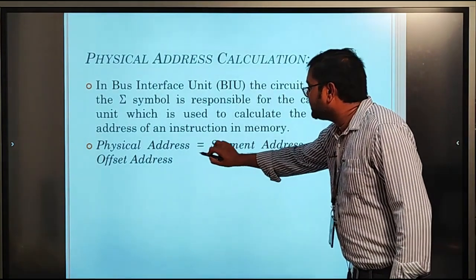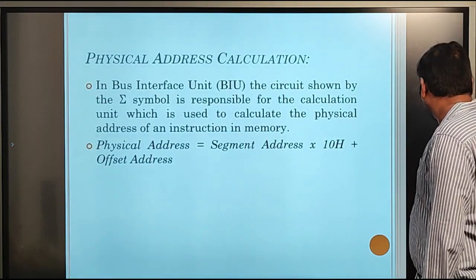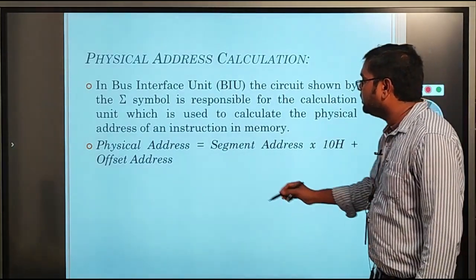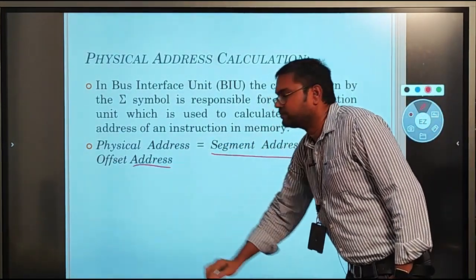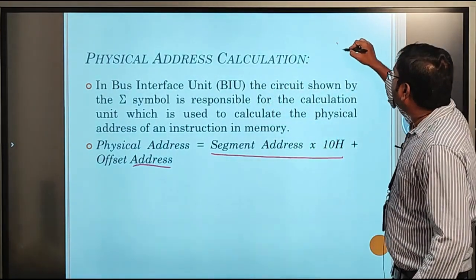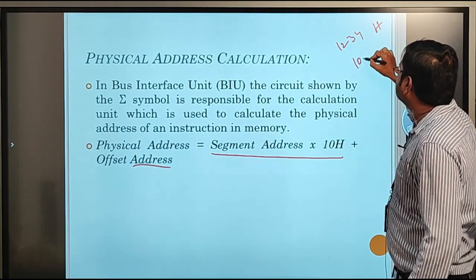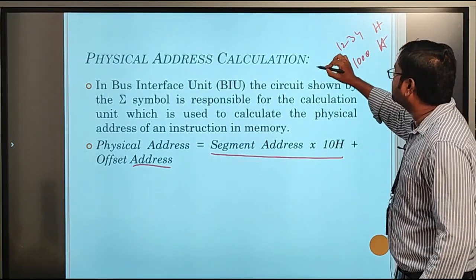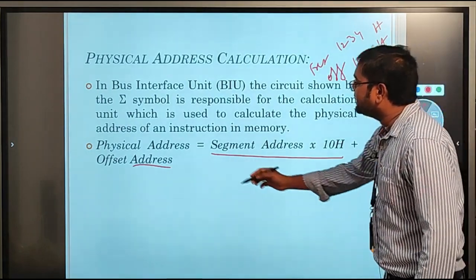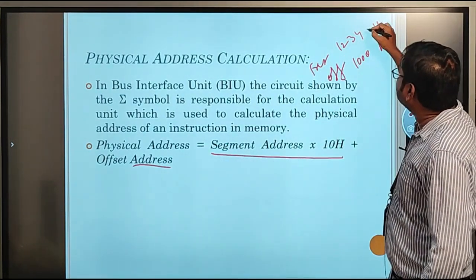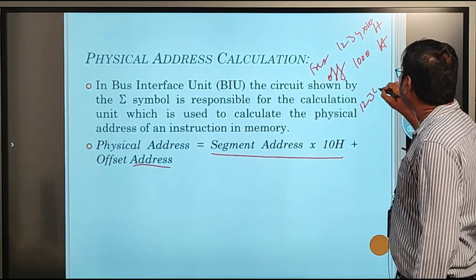So this is the formula for physical address calculation. Physical address is nothing but segment address times 10 plus offset address. For example, if we take the segment address as 1234 and the offset address as 1000, to calculate the physical address we multiply the segment address by 10, so it becomes 12340.